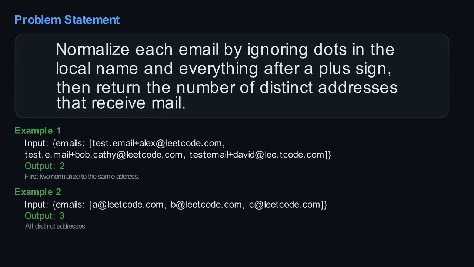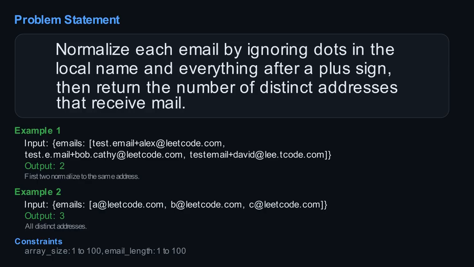We are given a list of email addresses, like a list of text strings. Our goal is to figure out how many truly unique email addresses there are, after applying some specific rules. The rules are, first, for the part of the email before the @ symbol, which we call the local name, any dots should be ignored. So, john.doe@example.com is treated the same as johndoe@example.com.